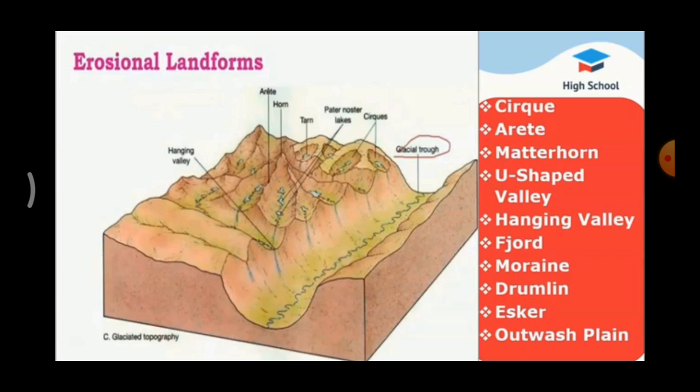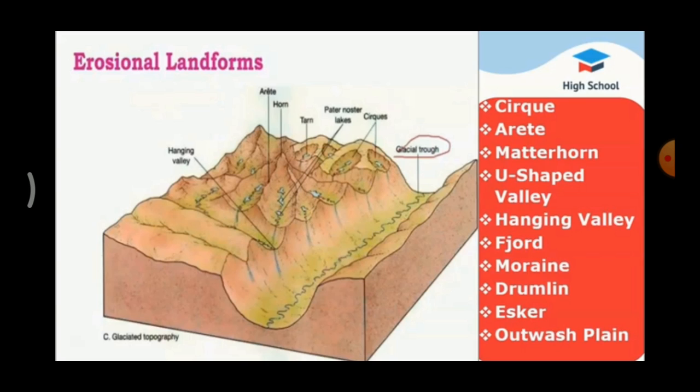The glacier erodes the steep side walls of the mountains and forms a bowl-shaped armchair. This is called Cirque.